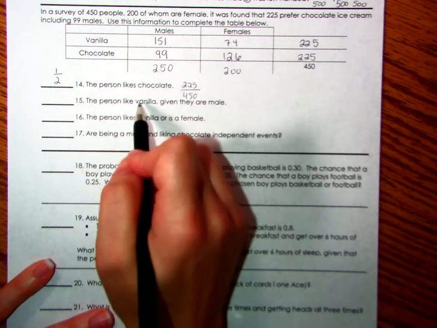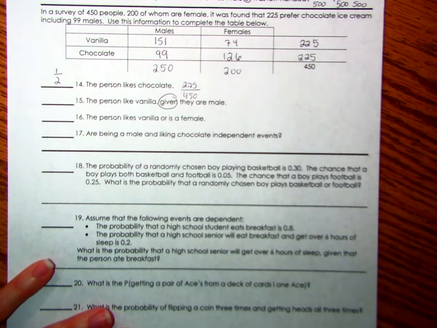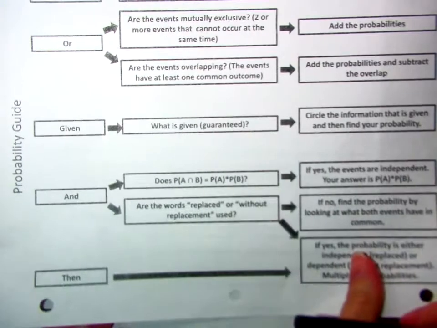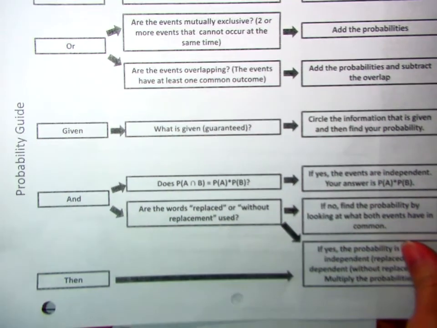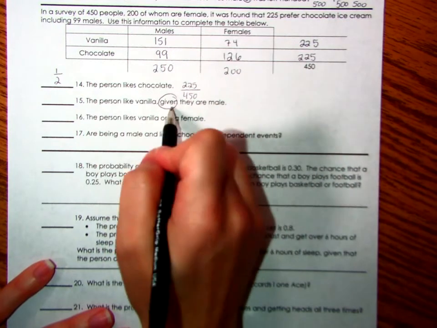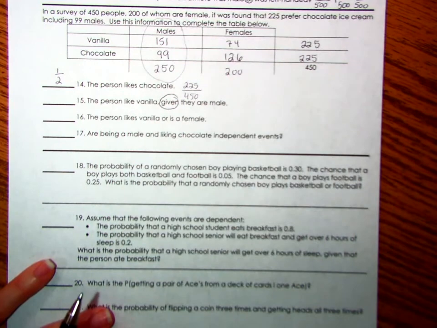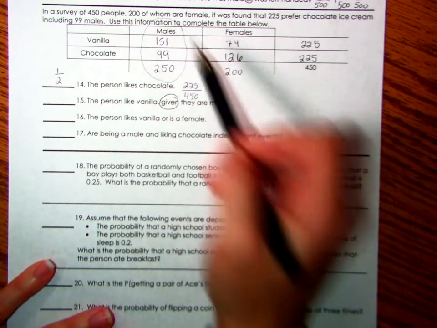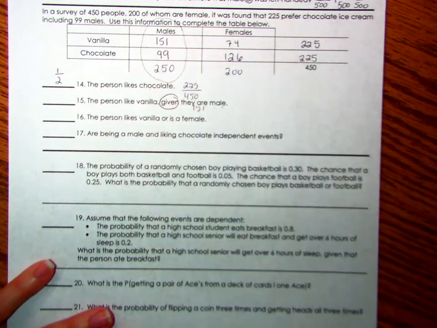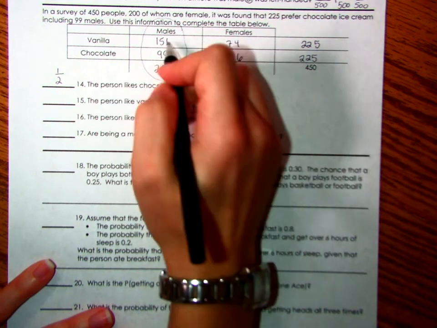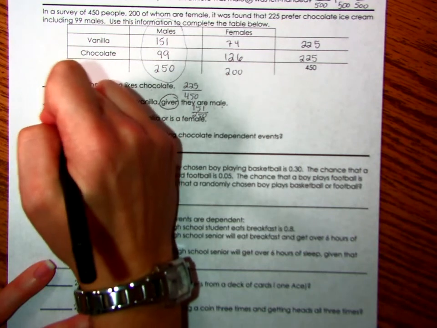Find the probability that the person likes vanilla, given, there's that given word, that they are male. So we've got the word given, here it is. We want to see what is given, and that's what we're going to circle to find our probability. So given they are male, let's find our males. Here they are. So that's what we're circling. Now let's find the probability that the person likes vanilla from inside my circle. Well, I have 151 people that like vanilla, out of 250 total. So I've got 151 out of 250.